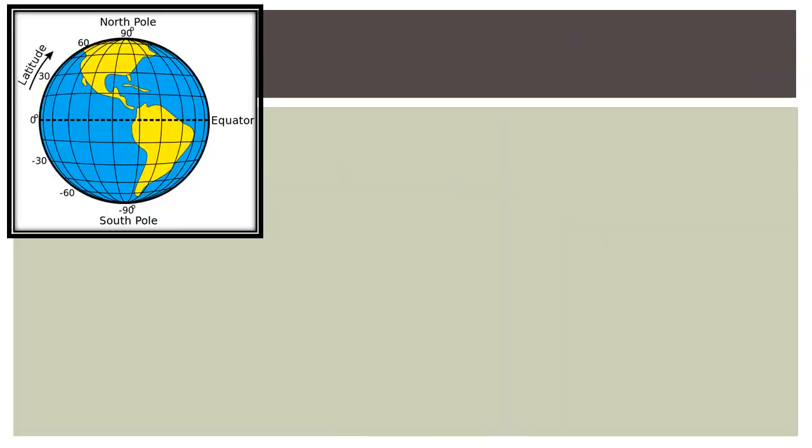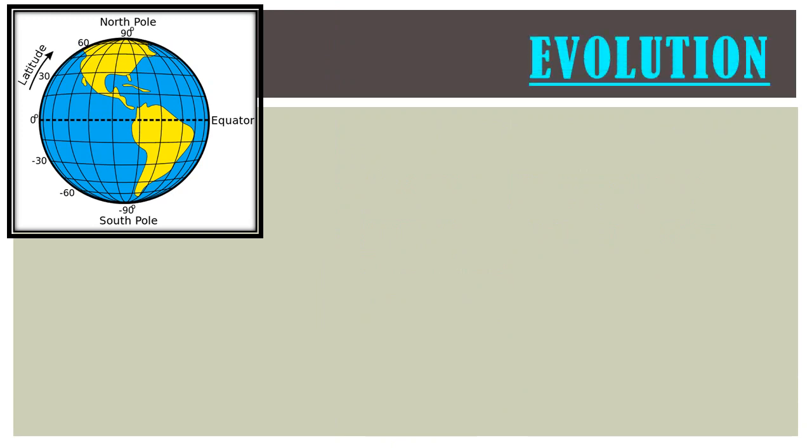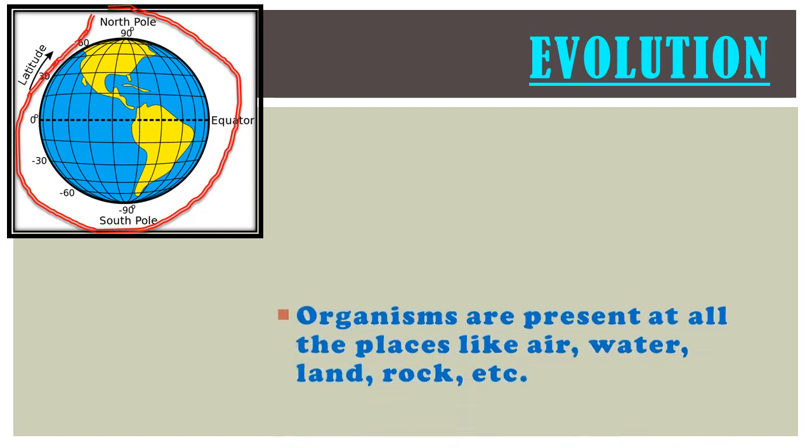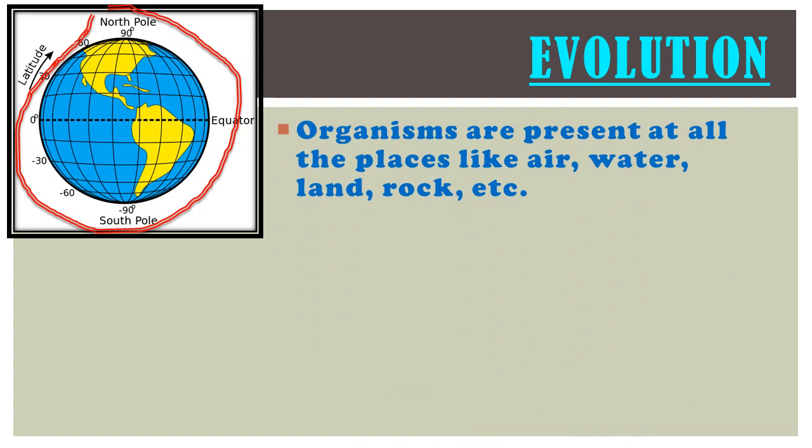Okay, so organisms are present, life exists everywhere from the equator to both the poles. On the equator and poles, different varieties of species like plants, organisms, animals, trees are there from the pole to the equator of the earth. And organisms are present at all places like air, water, land, rock, etc.